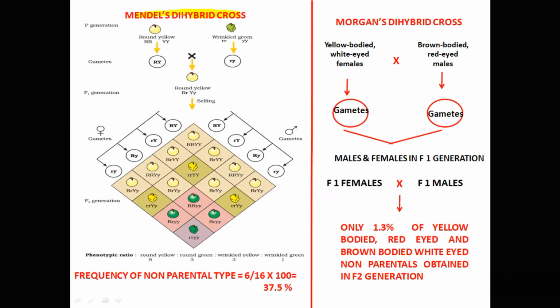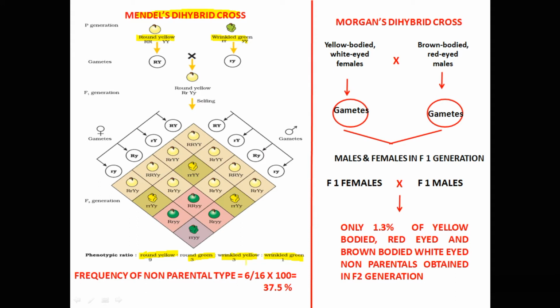In Mendel's dihybrid cross, 9 dominant parental types and 1 recessive parental type were observed in F2 generation. Plants with round green and wrinkled yellow non-parental type offsprings were also obtained in F2 generations.